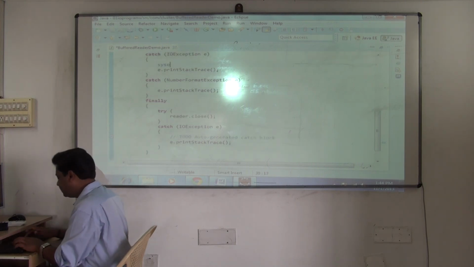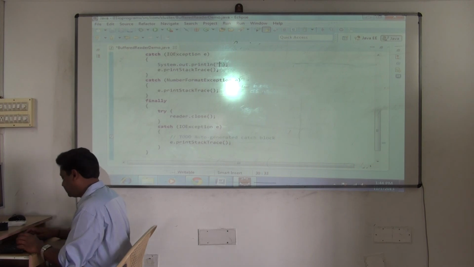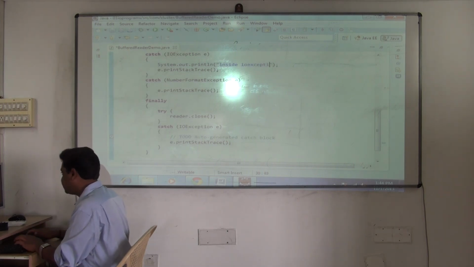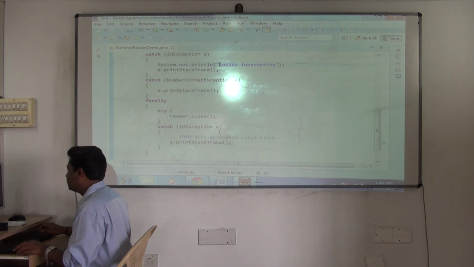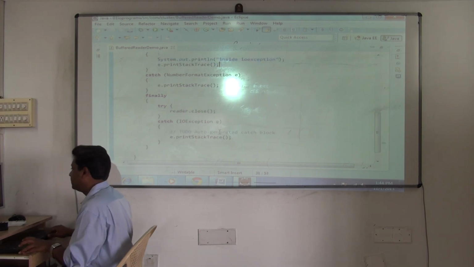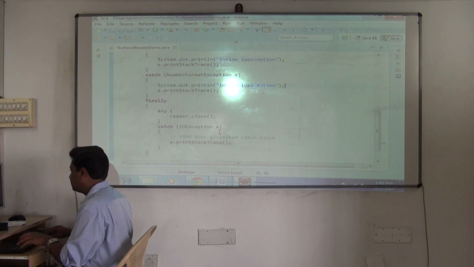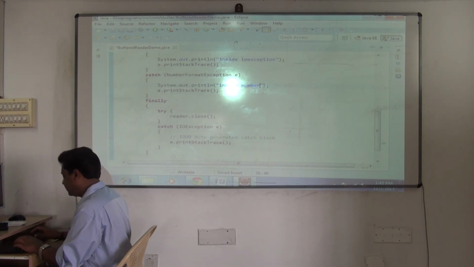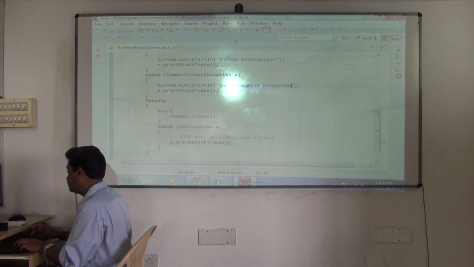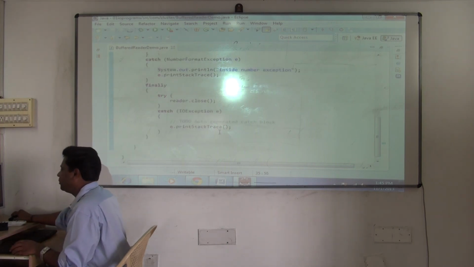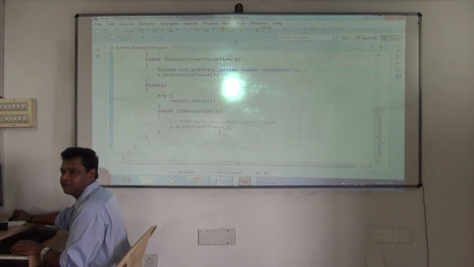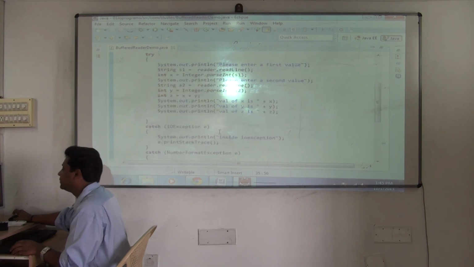So now see, we are working with built-in things. Sysout, inside IO exception. If you want to print, your wish. Inside number exception. Anything you want you print, that's your wish. Don't bother about fixing the problem. So I'll run the program now. Program is ready now. Any questions?